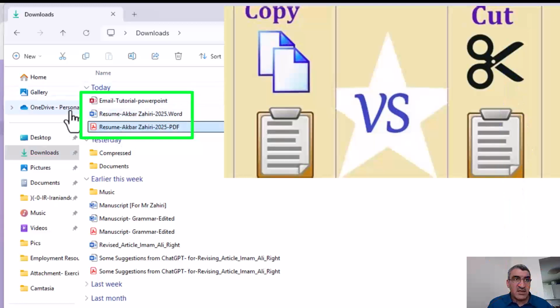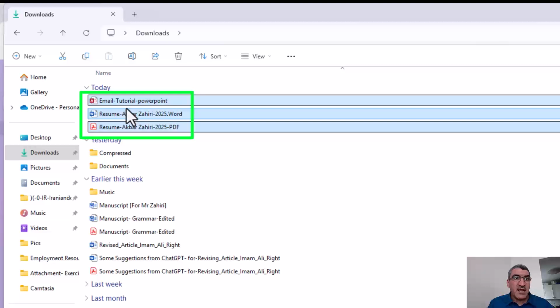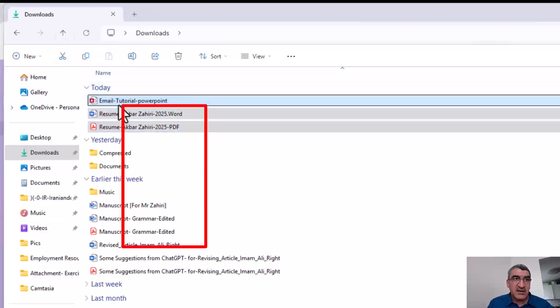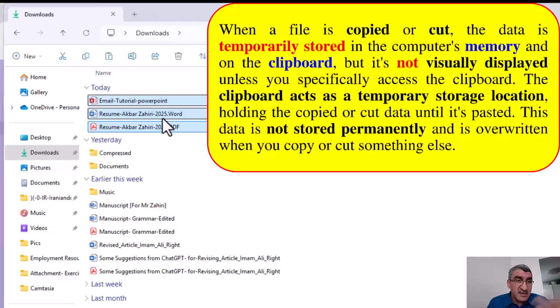Again, if I don't want to have these 3 files in downloads, I can select them, then I can cut them, or I can right click. When I select the file, then right click, I can access cut or copy. If I want to make a copy, click on copy. Pay attention, when you click on copy, nothing happens. It is on the memory of the mouse until you close your computer. So I can go and paste it anywhere.